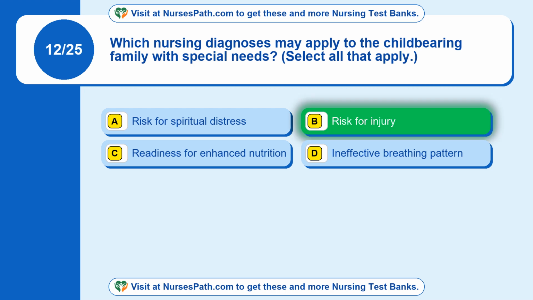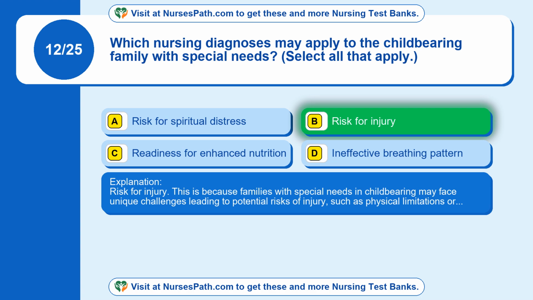Risk for injury. This is because families with special needs in childbearing may face unique challenges leading to potential risks of injury, such as physical limitations or